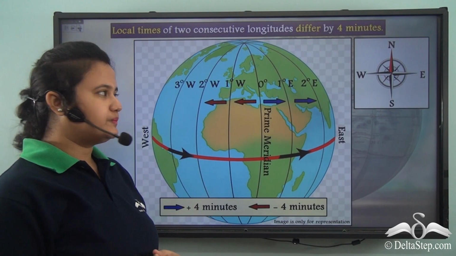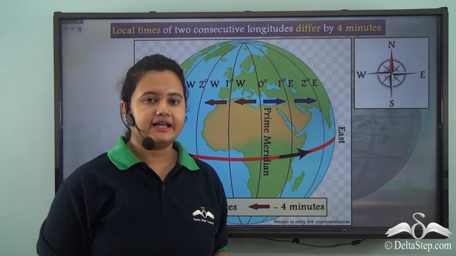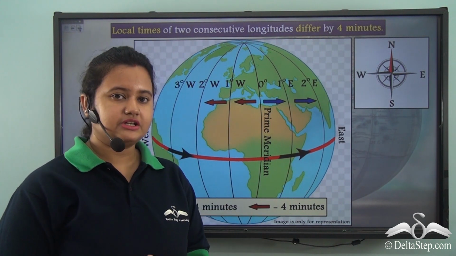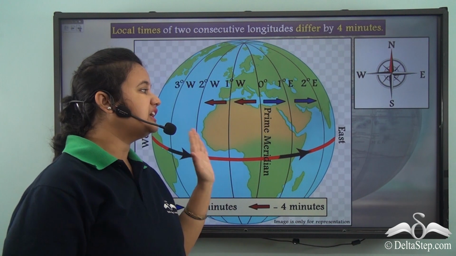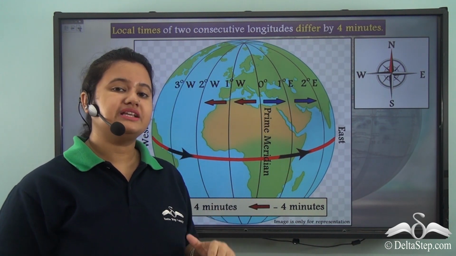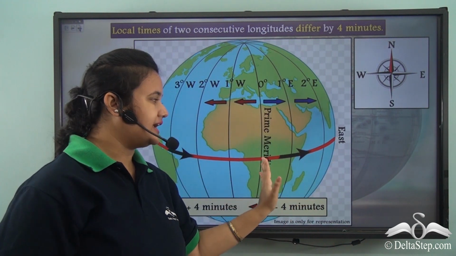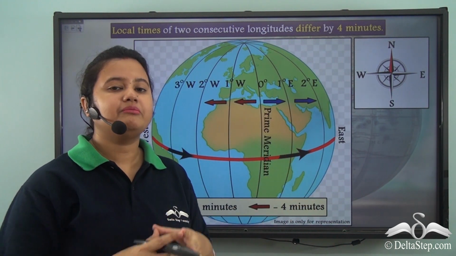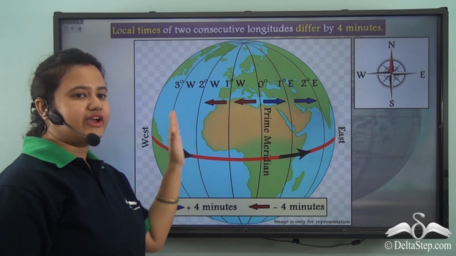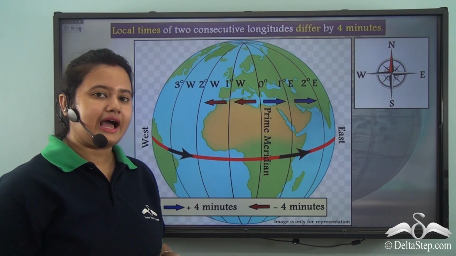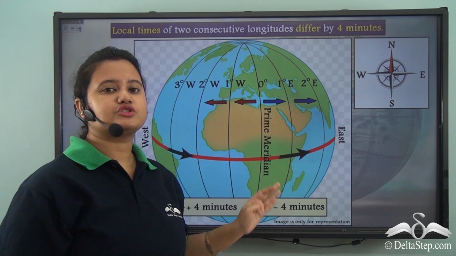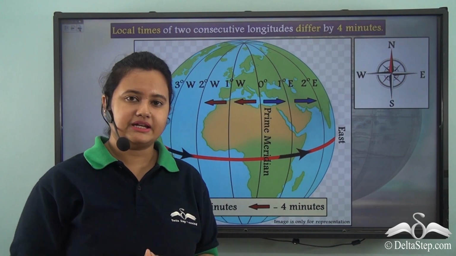So from this picture we can understand that longitudes lying to the east of prime meridian will have time 4 minutes ahead of time corresponding to prime meridian. Similarly, longitudes lying to the west of prime meridian will have time 4 minutes behind the time corresponding to prime meridian.